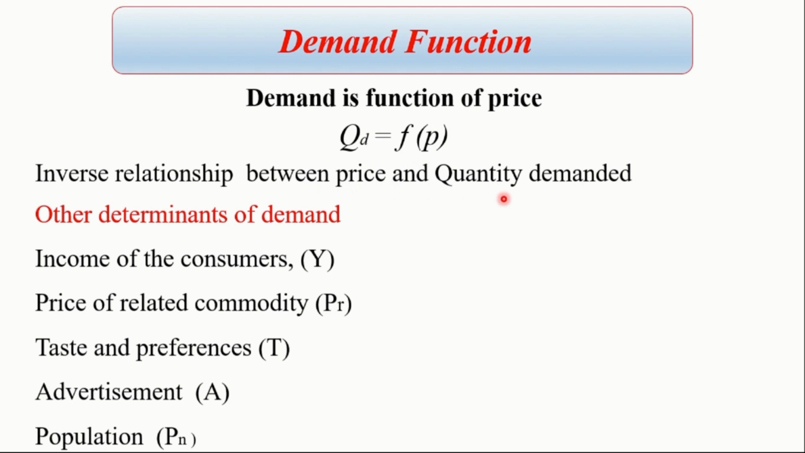Like the price, there are other determinants of demand. The determinants of demand are income of the consumer, price of a related commodity, taste and preferences, advertisement, population, etc. The law of demand assumes that the other things are constant except price of the commodity.